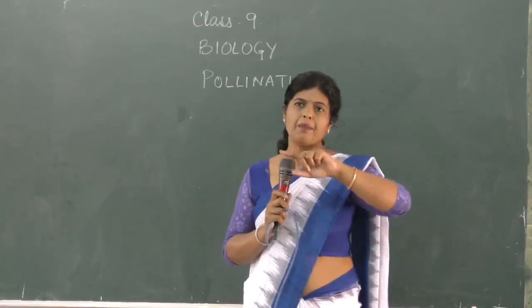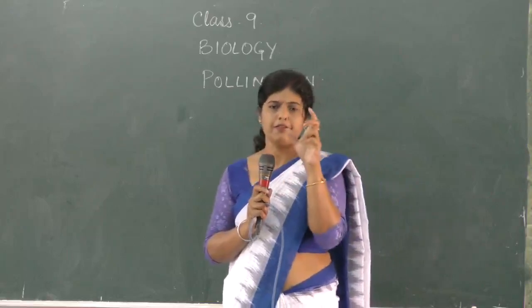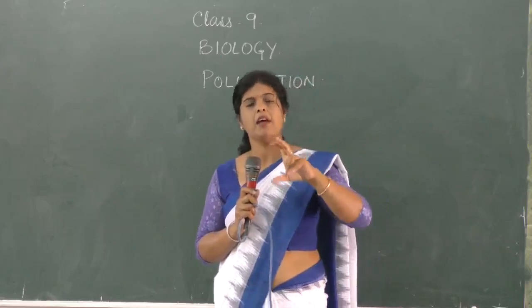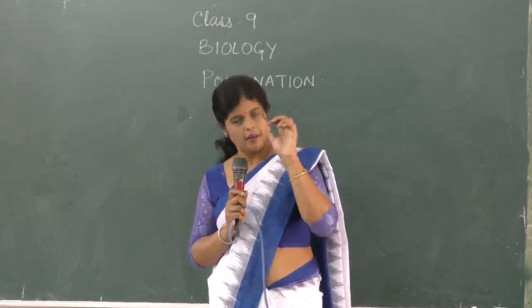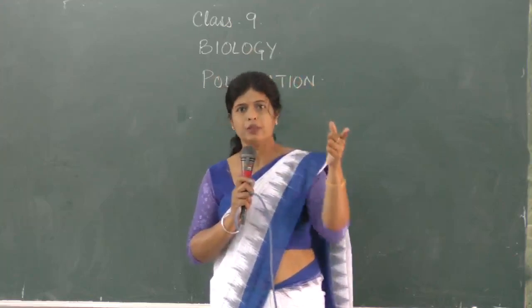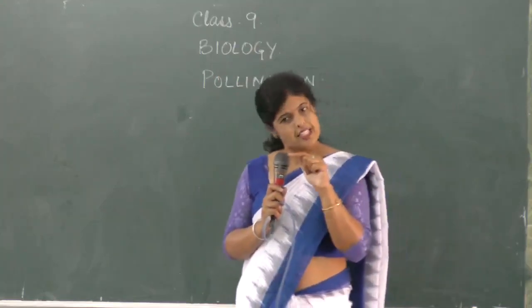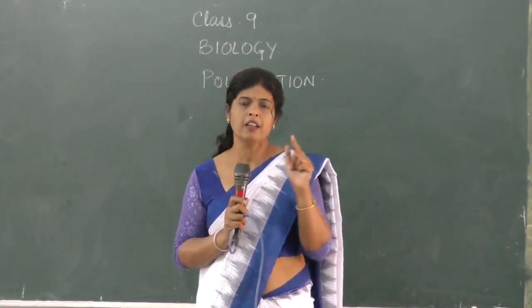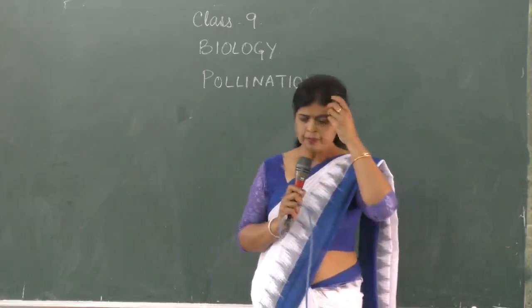So what happens? The male reproductive part, that is the androecium or the stamen, produces pollen. Pollen is produced in the anther, and this has to be transferred to the stigma. So this transfer of pollen grains from anther to stigma is known as pollination.